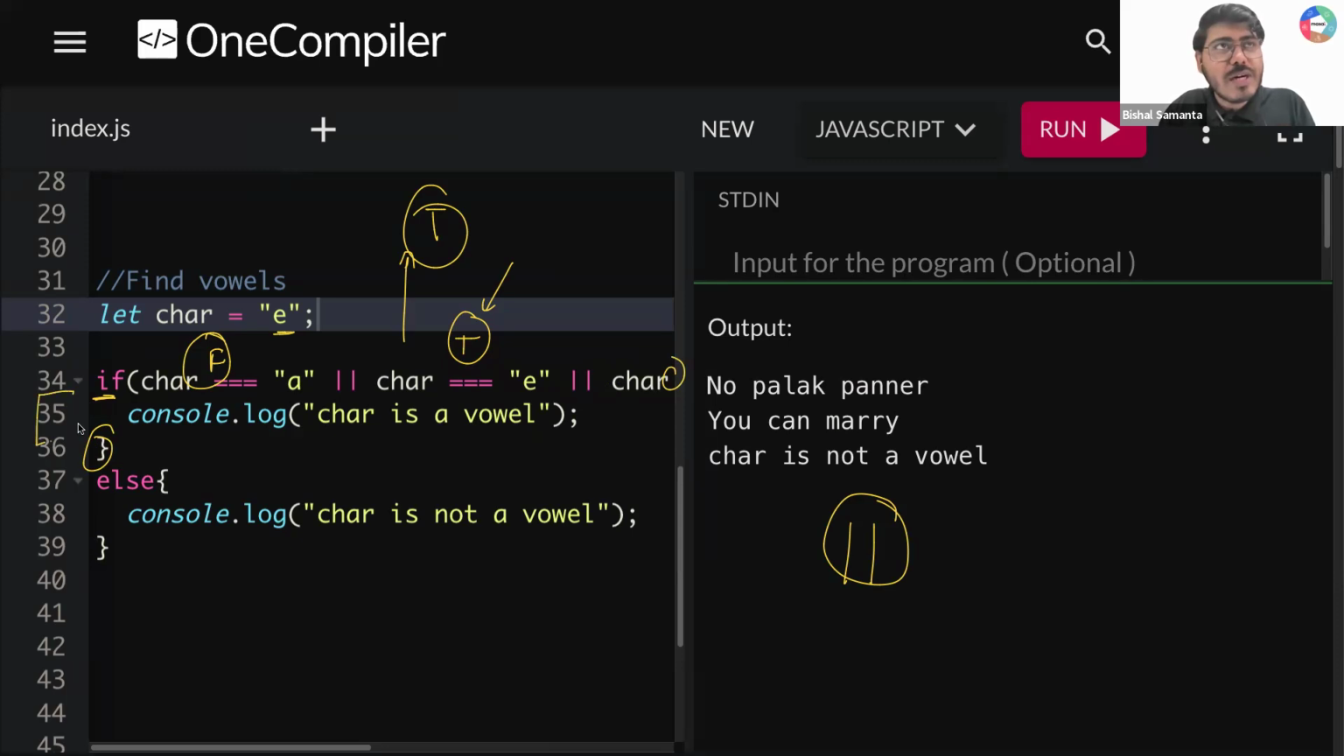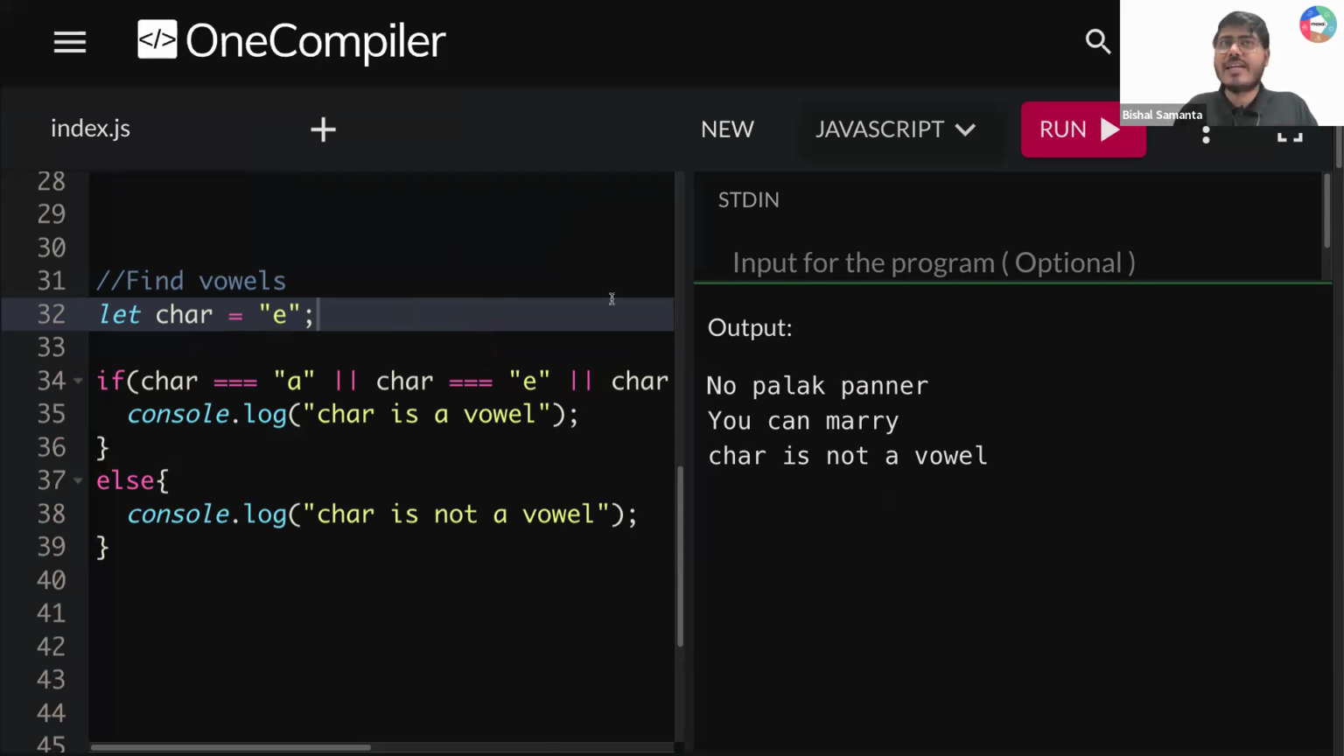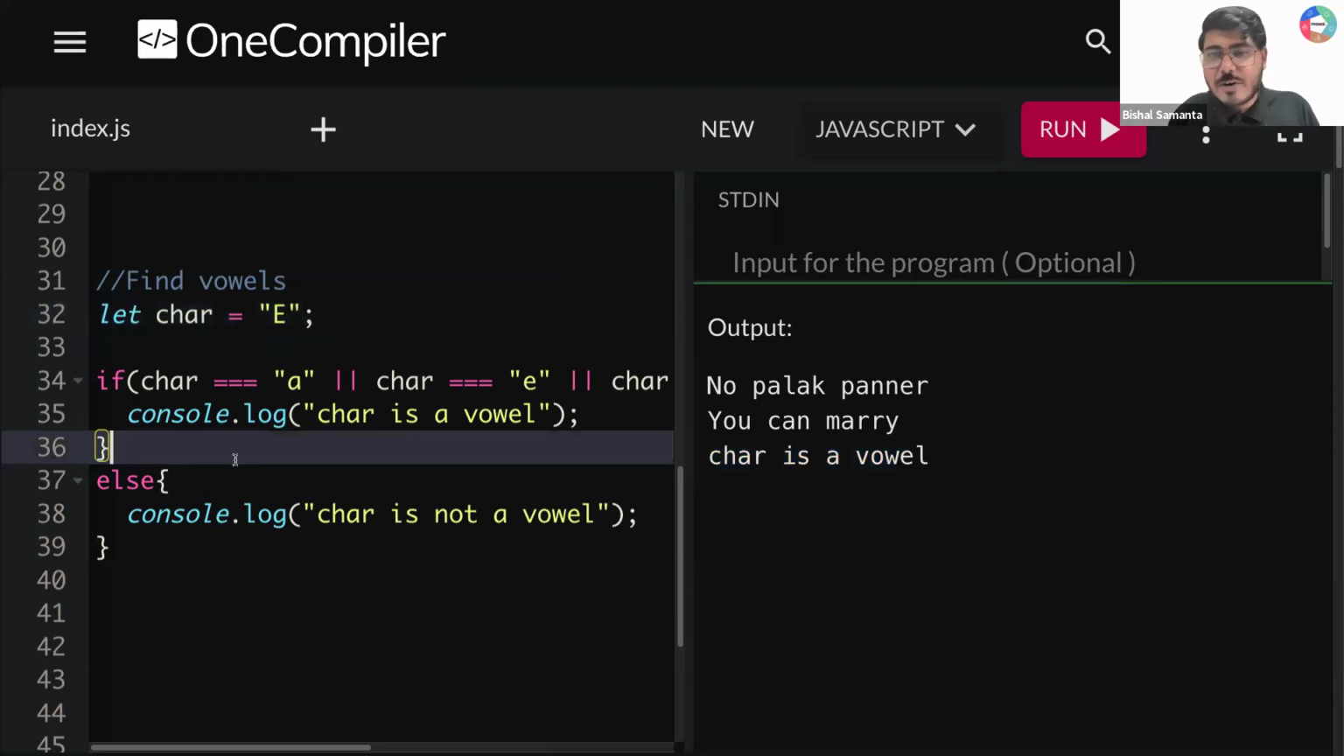So line number 35 will be running and you will be getting console.log character is a vowel. If you run this, you can see character is a vowel. Is that clear to all of you, guys? Okay, now tell me one thing, guys. Very good question by Ayush. Someone is typing.